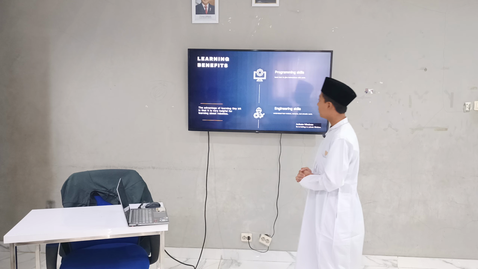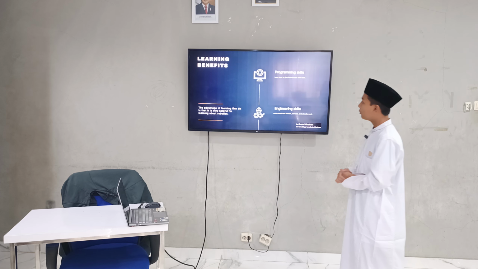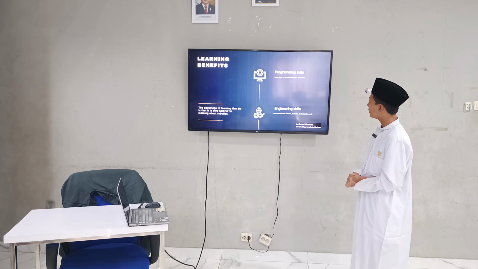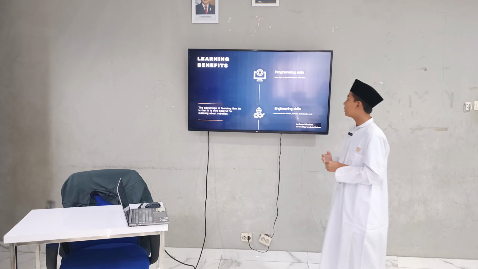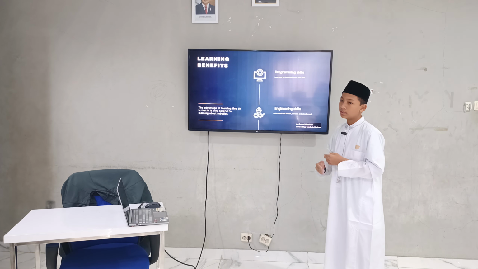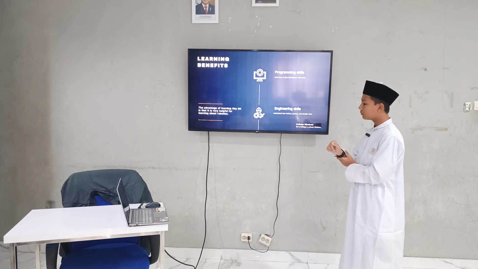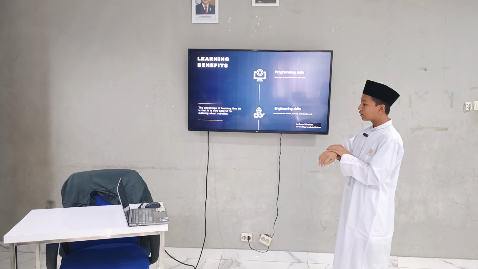Okay, so now we will learn about the learning benefits. First, programming skill: learn how to give instructions with code. When you learn with TinyBit, you will learn programming skills. You will learn how to write code, how to make a program for TinyBit to work, and how to make TinyBit do what you want.